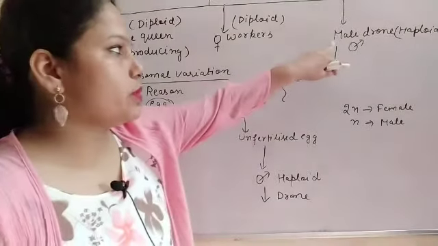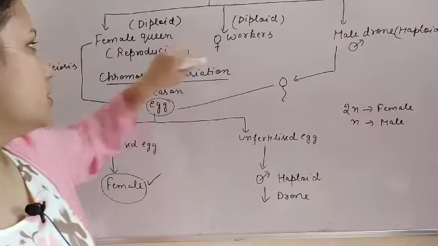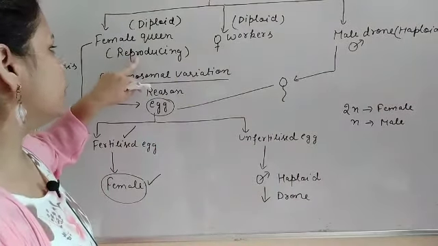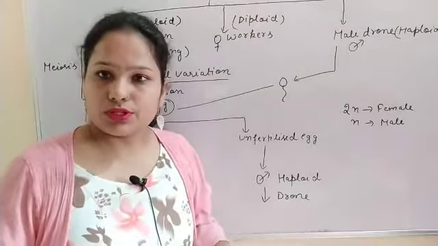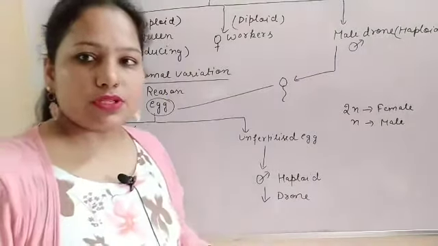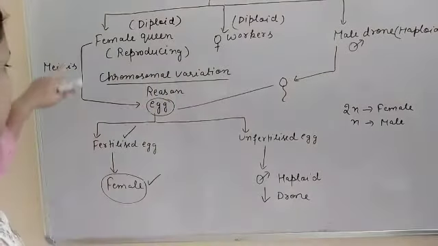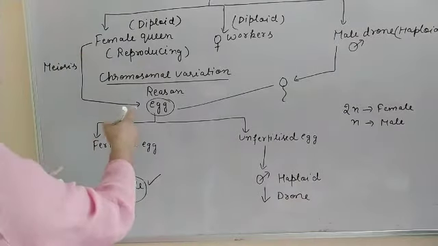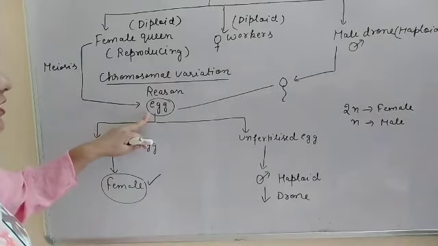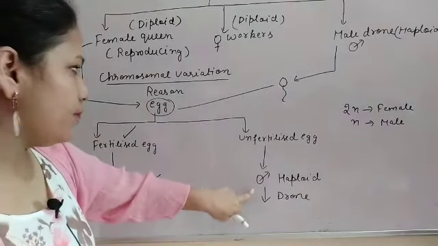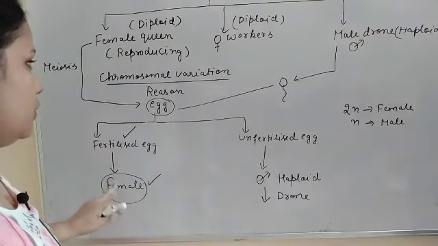Why? Because chromosome numbers are half in the case of the male drone, and double in the case of workers and also the female queen. During the formation of the gamete, meiosis takes place, because by meiosis the chromosome number becomes half. It is known as the reductional division. By this reductional division, the female queen gives rise to the egg, and if this egg is unfertilized, it changes into a male member, and if it is fertilized, it changes into the queen, or we can say the workers.